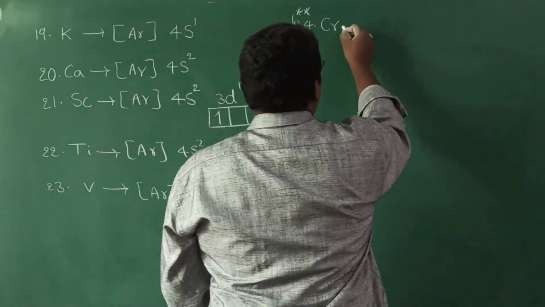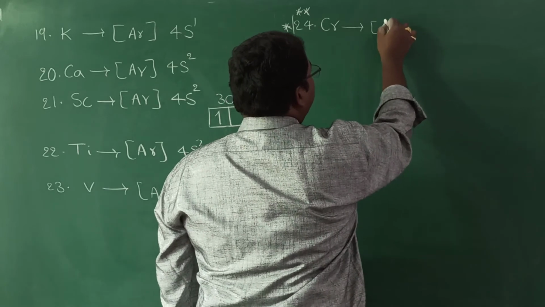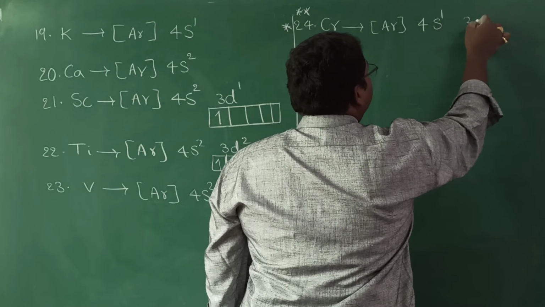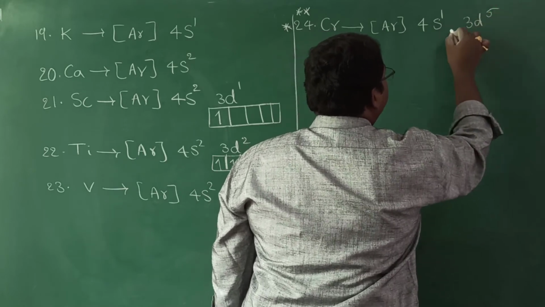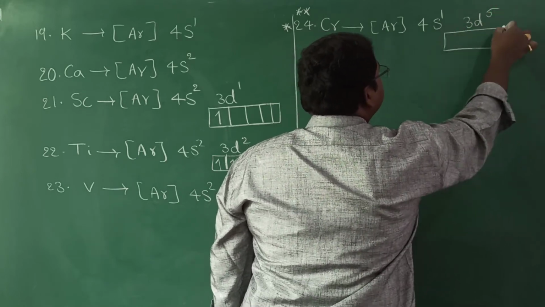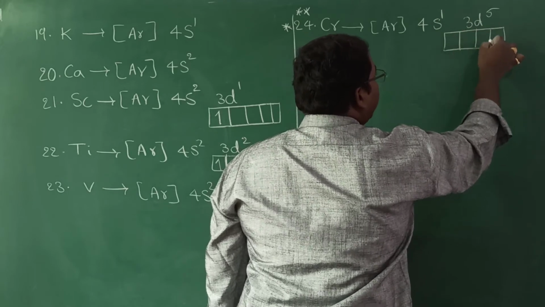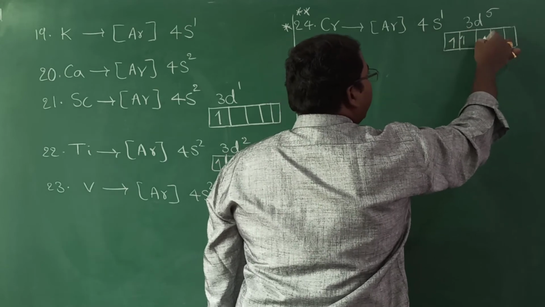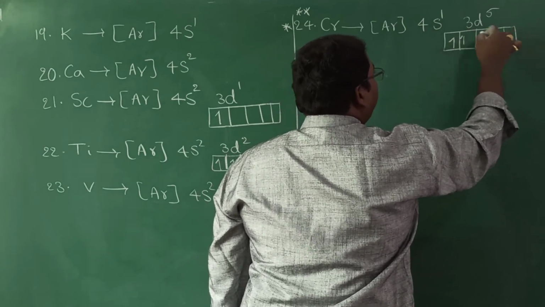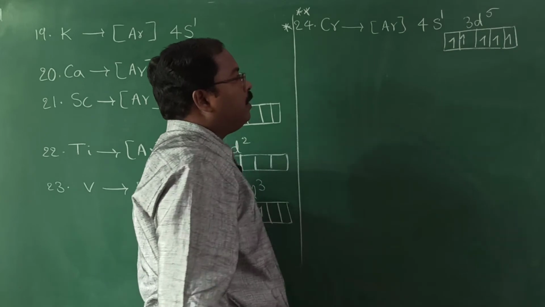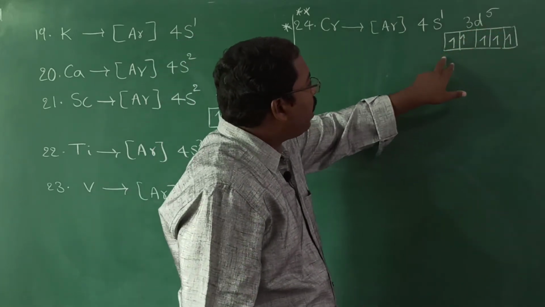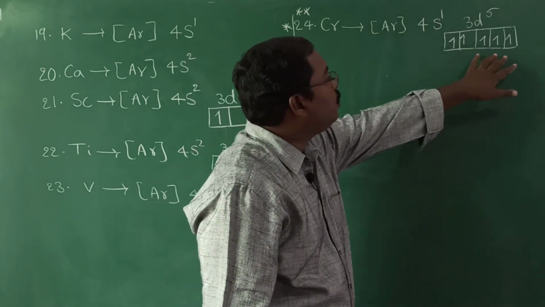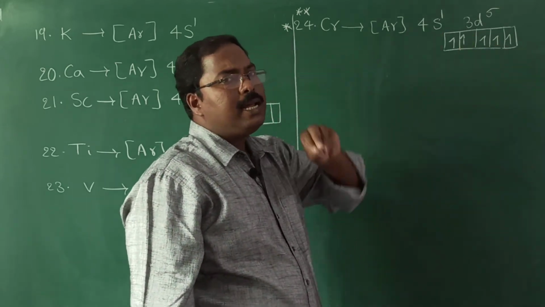So for chromium, we will write the electronic configuration as argon 4s1, 3d5. Because when 5 electrons are present in 3d orbital, it gets extra stability because it is getting half filled electronic configuration. Okay. D orbital capacity is 10, but all these orbitals are filled with 1 electron. So due to these, it gets extra stability.